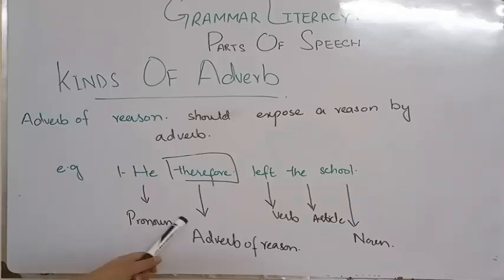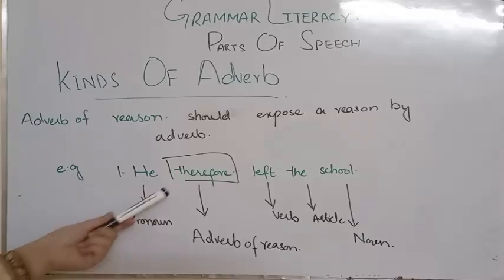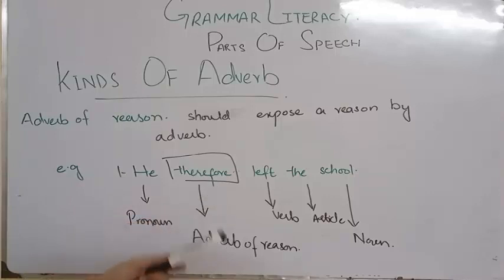Here the word "therefore" is the adverb of reason. It is telling us that there is a reason behind it, so that he left the school. There should be something that happened to him, positively or negatively, so that he has left the school. He is a pronoun here, therefore is an adverb of reason, left is a verb, the is an article and school is a noun. So in the last part of this lecture, you have understood that a single word exposes a reason behind the whole sentence, so it is called the adverb of reason.